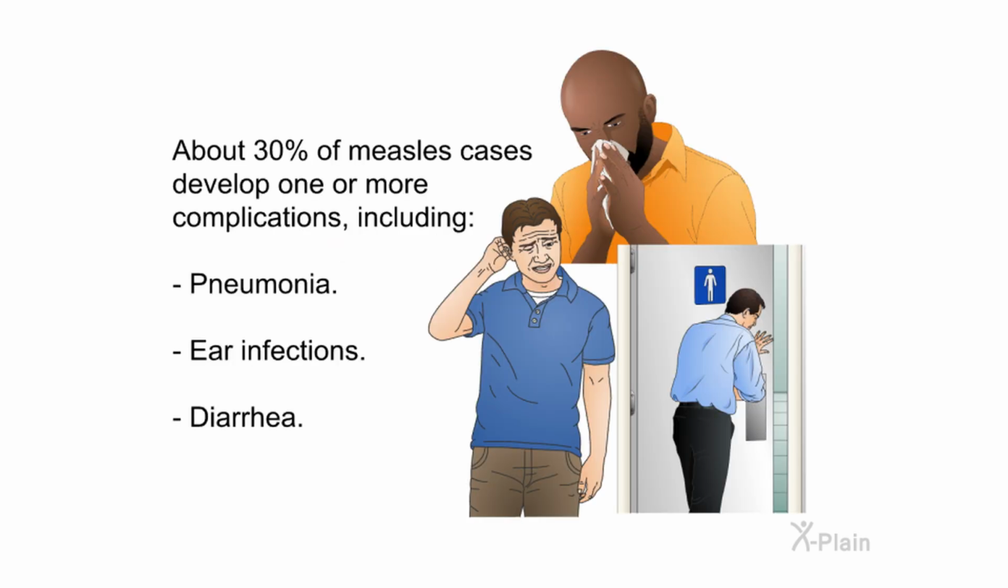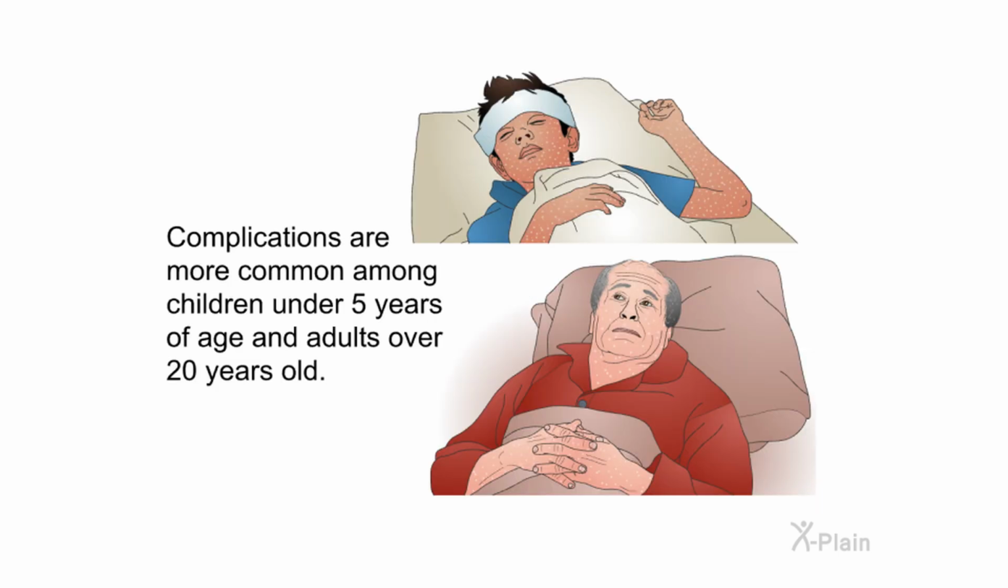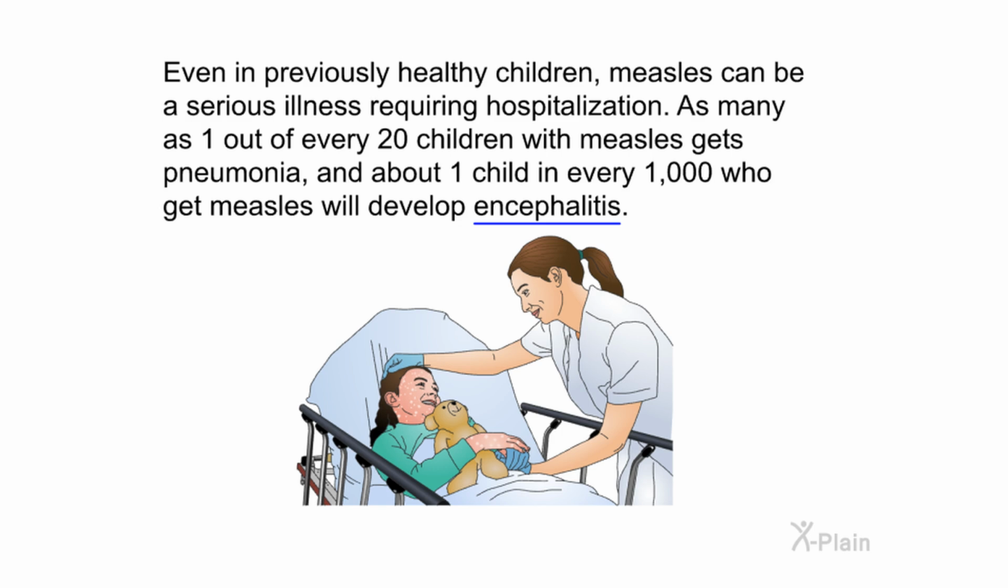Complications. About 30% of measles cases develop one or more complications, including pneumonia, ear infections, diarrhea. Complications are more common among children under 5 years of age and adults over 20 years old. Even in previously healthy children, measles can be a serious illness requiring hospitalization.